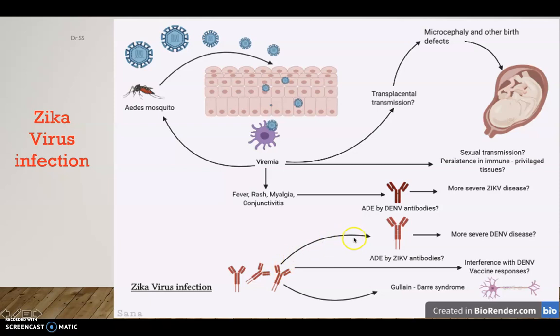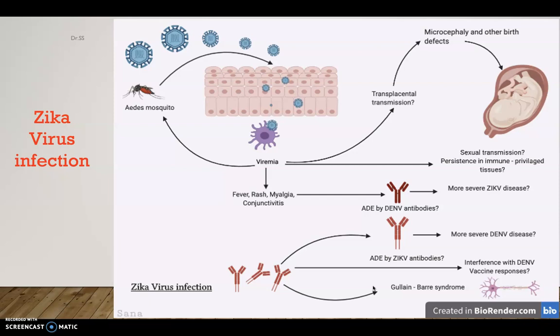So these are the infections and symptoms, and after that antibodies will arise. Zika virus antibodies lead to more severity of dengue virus disease also, and this interferes with dengue virus vaccine responses too. In addition to that, Zika virus infection leads to Guillain-Barré syndrome. This is a very rare autoimmune disorder.